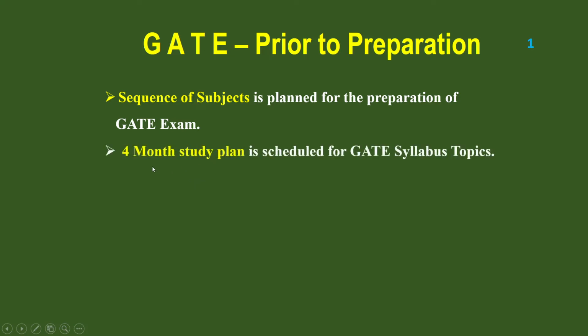And the next point to be considered is that the 4-month study plan should be scheduled properly. So here this plan is a 4-month study plan. Normally the GATE examination will be conducted during the February month, so I have scheduled for October, November, December and January.